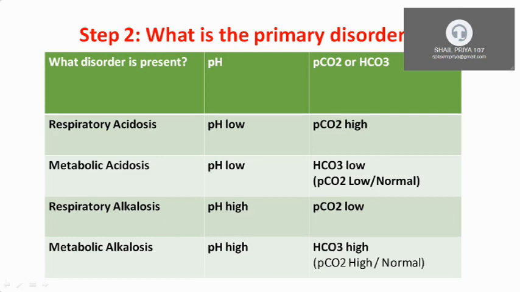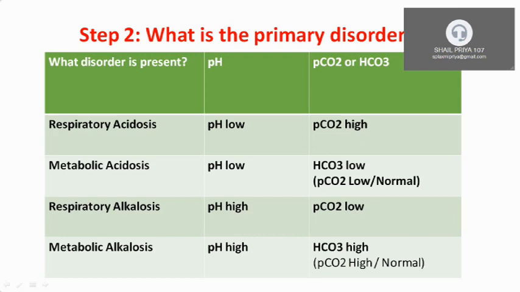If pH is low and PCO2 is high, that is respiratory acidosis. If pH is low and bicarbonate is low, then it is metabolic acidosis. In respiratory acidosis the PCO2 will be high, and in metabolic acidosis the PCO2 will be either normal or decreased, and the bicarbonate will be decreased.